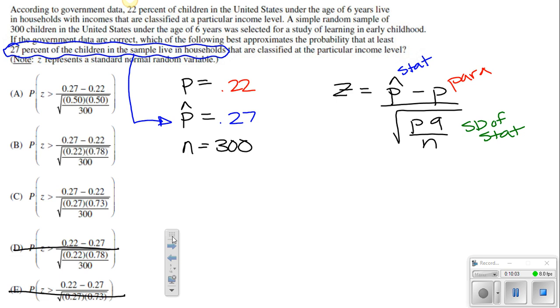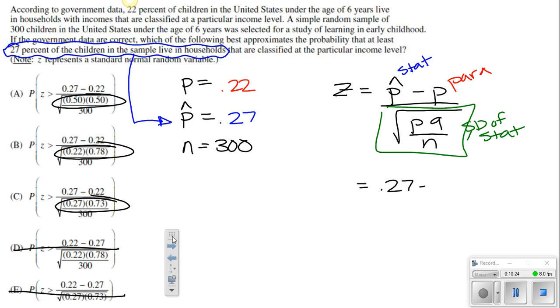So what is the difference here between A, B, and C? I think it comes down to using the proportions to estimate the standard deviation of your statistic. Remember, we need to focus on this piece here because all of them do 0.27 minus 0.22, which is going to be the correct setup of the numerator.